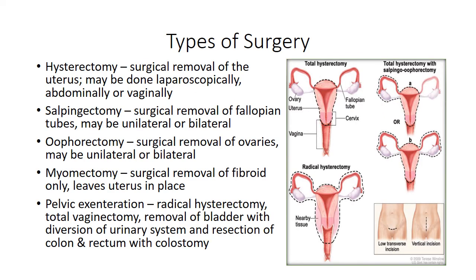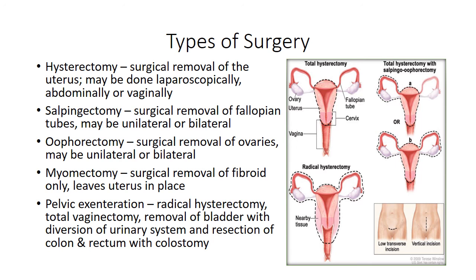This slide includes the different types of surgery that have been discussed in this voiceover. Hysterectomy is the surgical removal of the uterus. It may be done laparoscopically, abdominally, or vaginally. A salpingectomy is the surgical removal of the fallopian tubes. This may be done unilaterally or bilaterally.